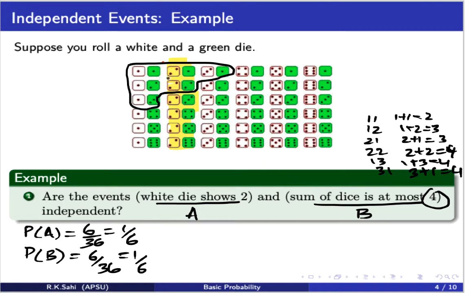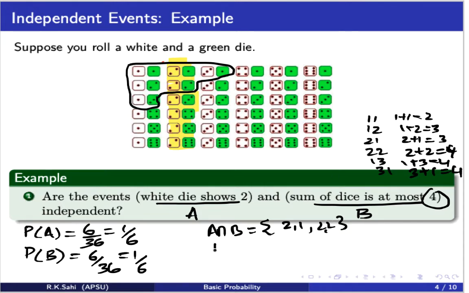So notice, what is the common part? This is the common part. 2 and 1 and 2 and 2. That's only common because the white die shows a 2. So A intersection B, guys, are the terms 2 and 1 and 2 and 2. Okay? Because the white die has to show a 2. Remember, the white die is the first one, these two.